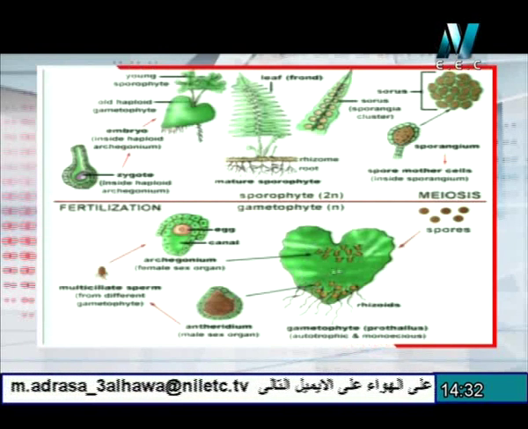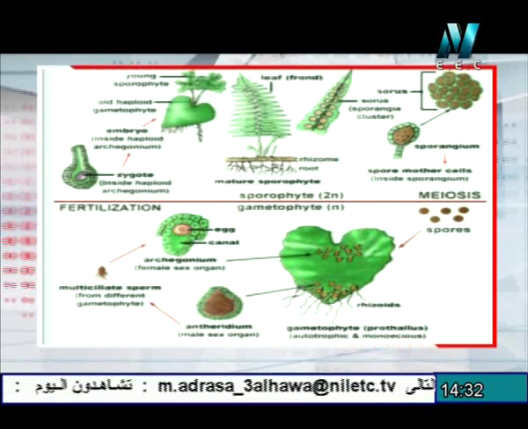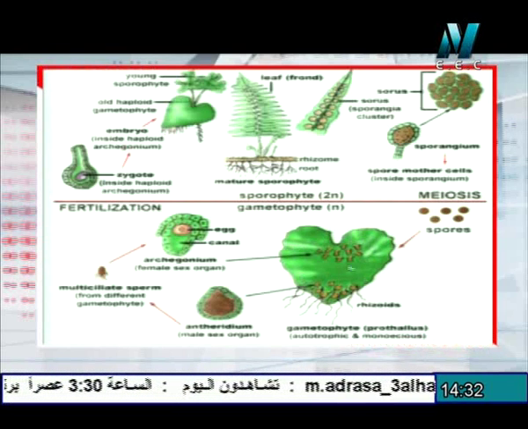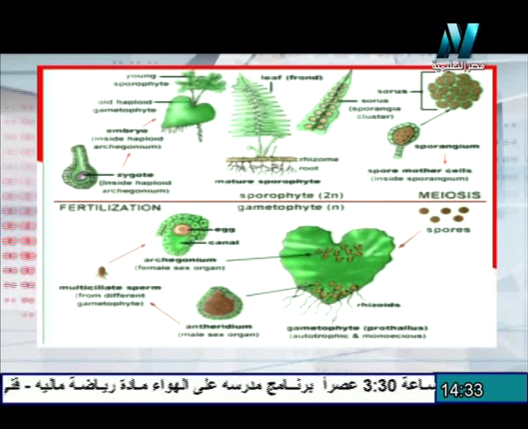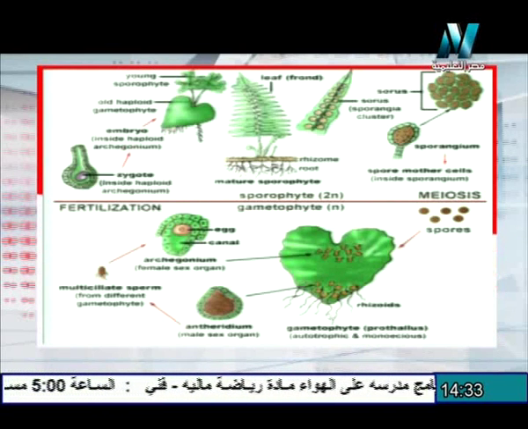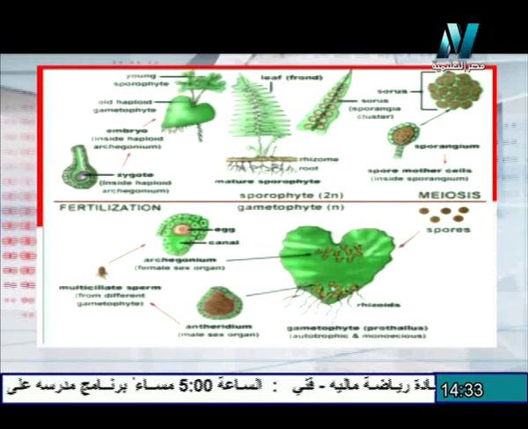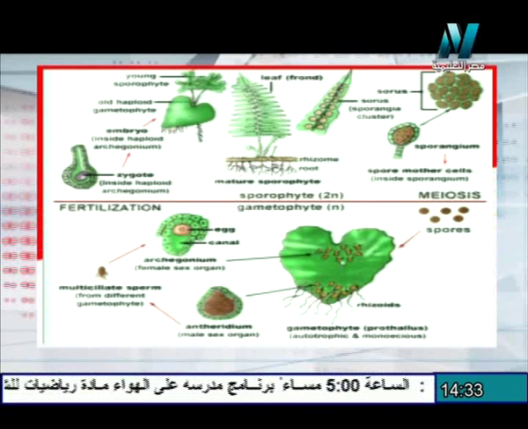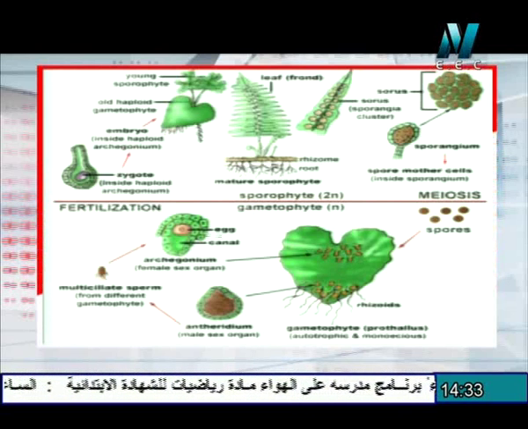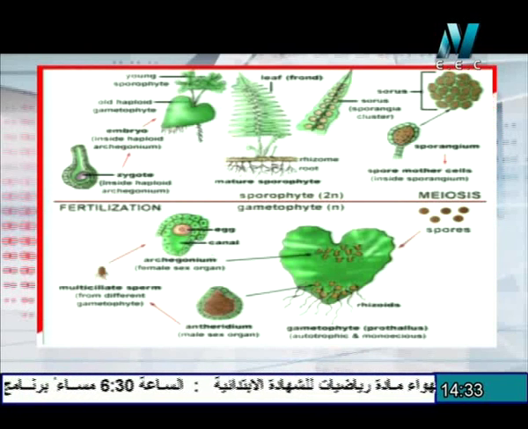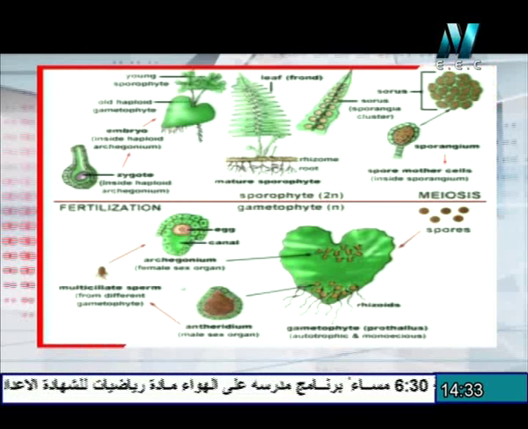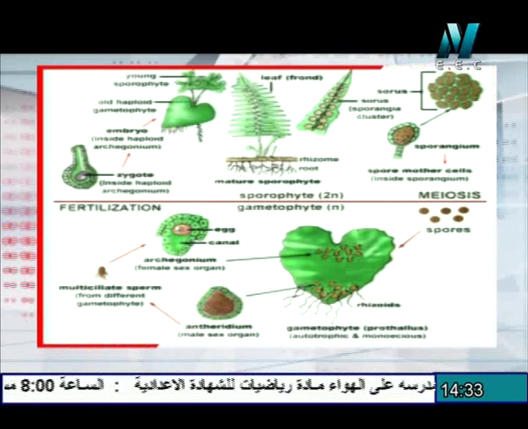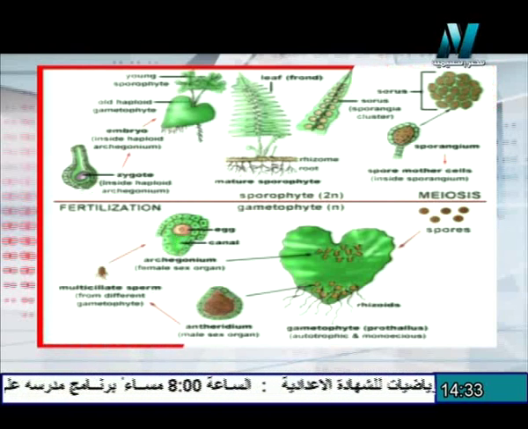The spores get in muddy soil to germinate and produce the green heart-shaped structure, which is called the gametophyte, containing the rhizoids for the absorption of water and salts, the antheridia that act as the male organ, and the archegonia, which act as the female organ containing the egg cell. The ciliated sperms get out from the antheridium and swim in water to reach the egg cell for fertilization to form a zygote.